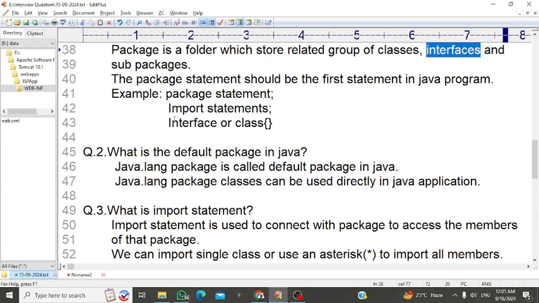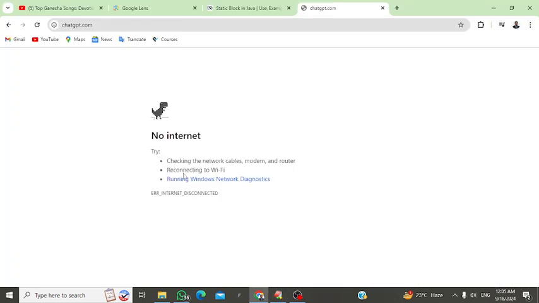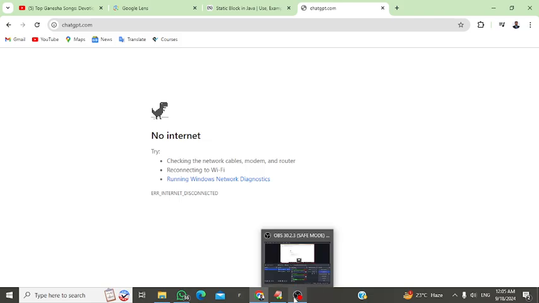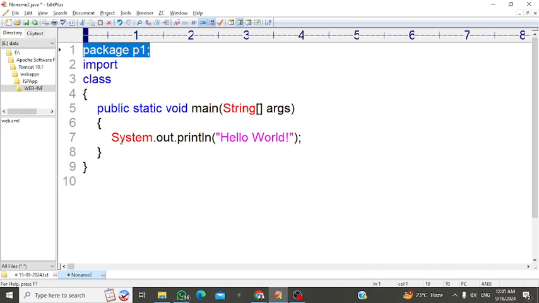Okay, after that, how to import a package. So I will explain how to import. Suppose I am importing some default packages like import java.util.*, or if we have to get input from the user, then we use the Scanner class. At that time we write an import statement. Okay, so this is my package name, guys, java.util.*.